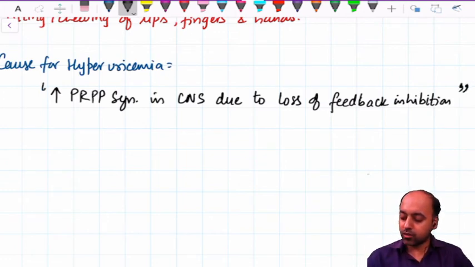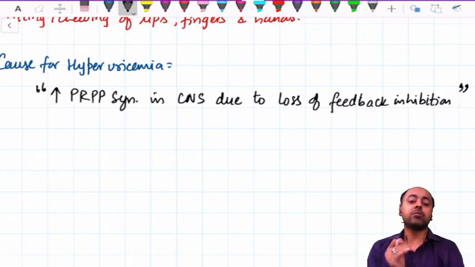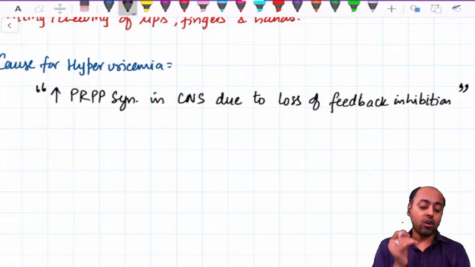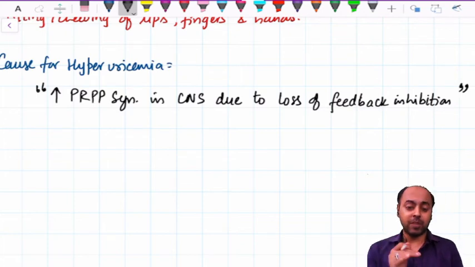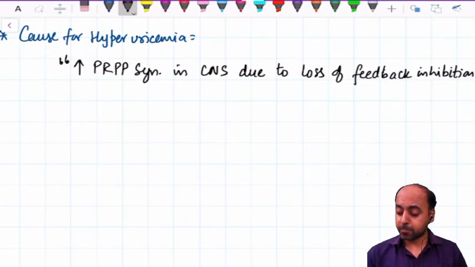This is what you are going to answer: the increased PRPP synthesis in the CNS due to loss of feedback inhibition. This is the primary cause for the hyperuricemia.